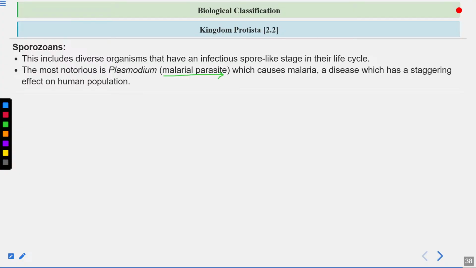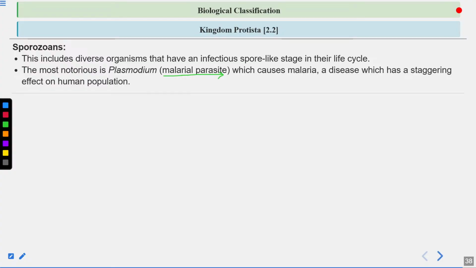Protista are very interesting. They consist of plant-like organisms, animal-like organisms, and fungi-like organisms also. That's why they don't have any boundaries. The protists don't have any particular boundaries. They don't have any particular or unique features.